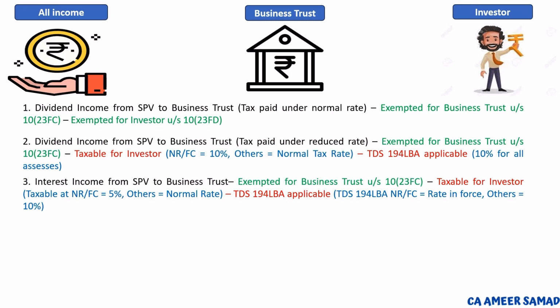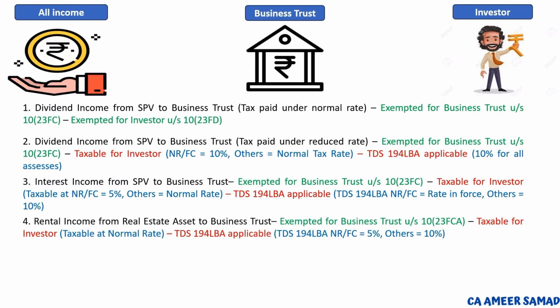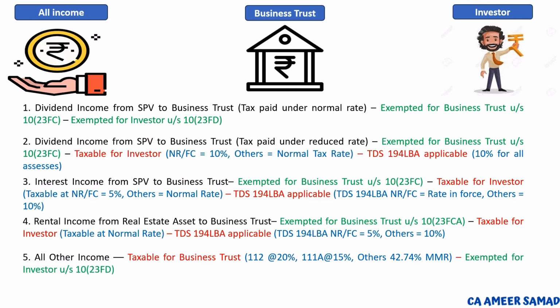Interest income received from the SPV is exempted for the business trust and taxable for the investor. Then the rental income received by the business trust is exempted and taxable in the hands of the investor. And all other income received by the business trust is taxable for the business trust and exempted for investors.